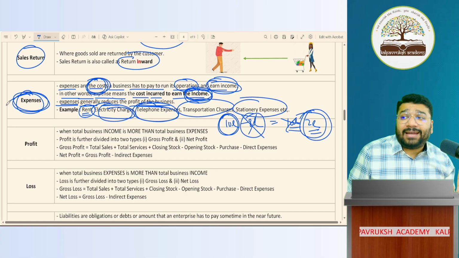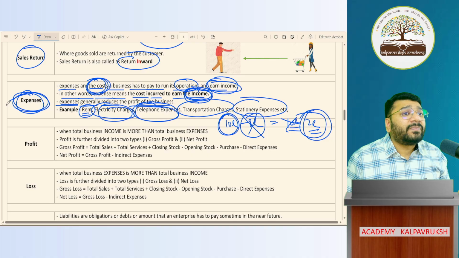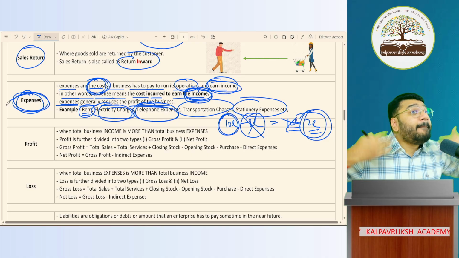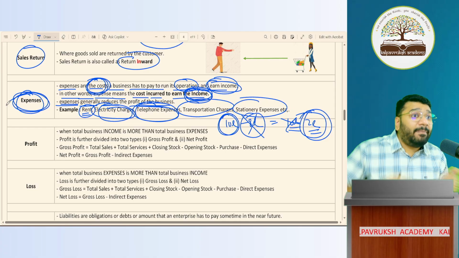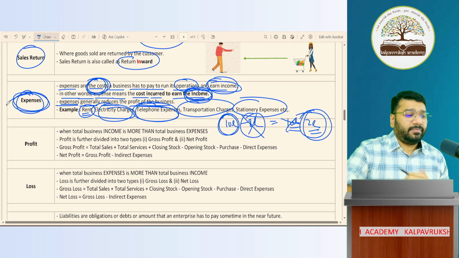So of the 24 lakh rent I paid, 12 lakhs, the current year's rent, is the current year expenditure. The remaining 12 lakh, which relates to the next period, is called prepaid expenditure, which will become expenditure for next year. Got it? Not got it?